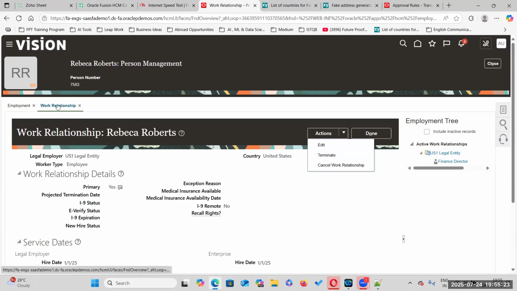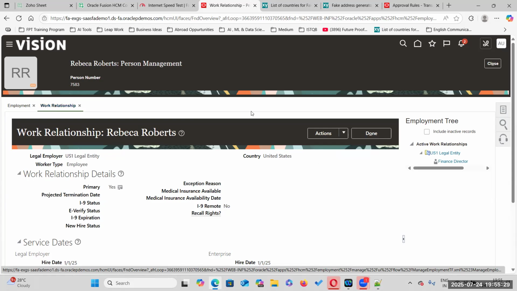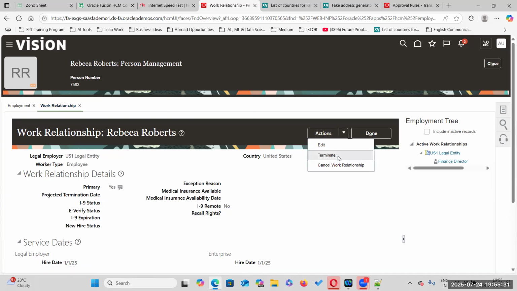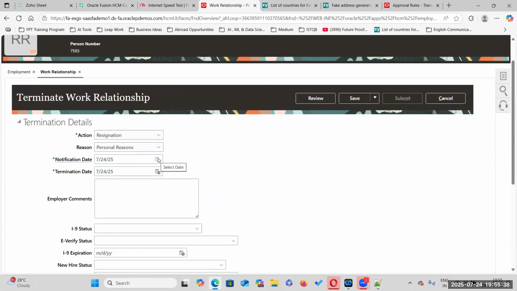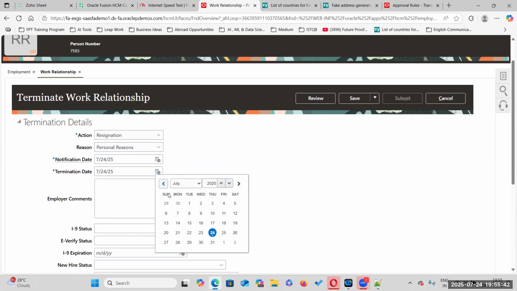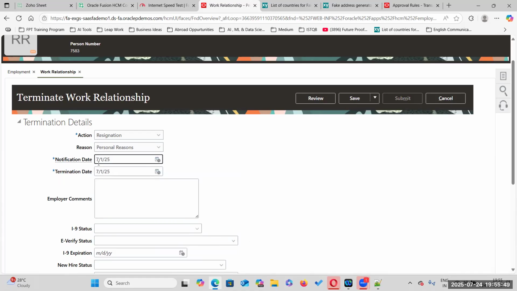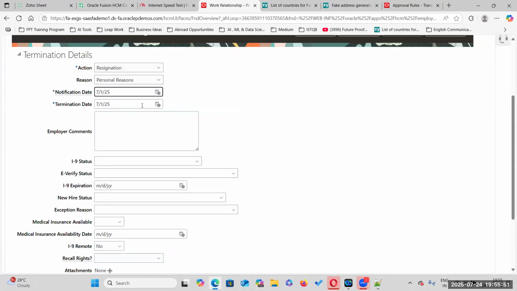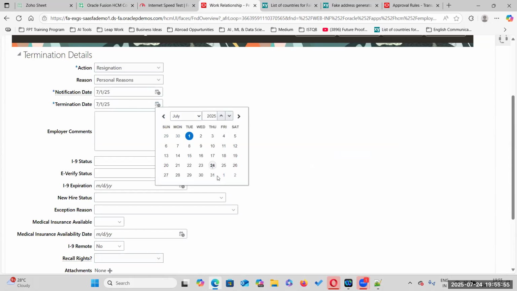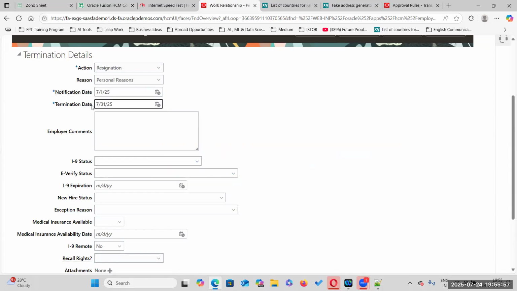Okay, so where do we have to go? Work relationship, Action, Terminate. When I want to terminate on July 31st, the termination date would be July 31st. Notification date, maybe July 1st, can change. One month notice period. So the termination date is 31st of July.